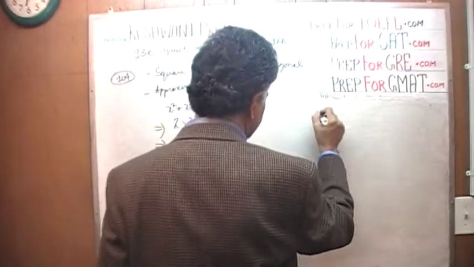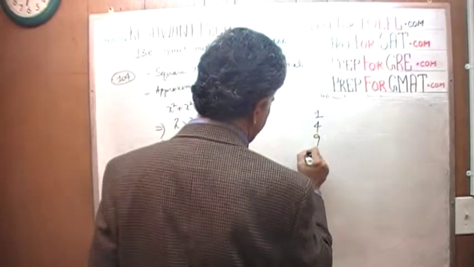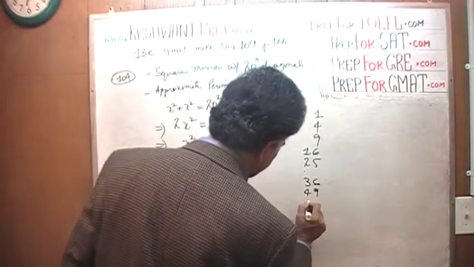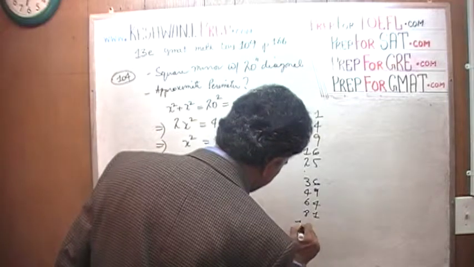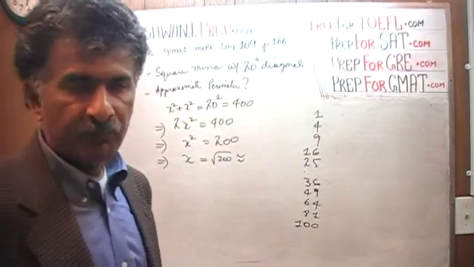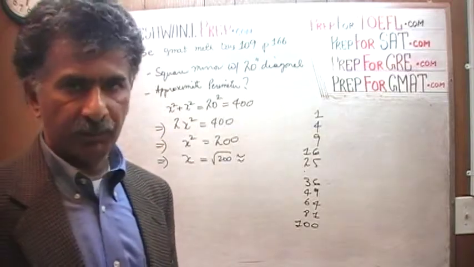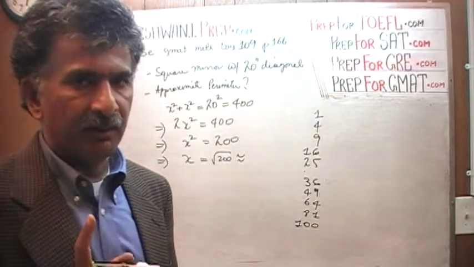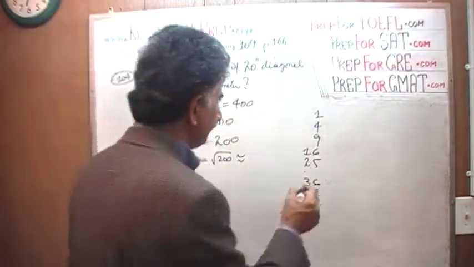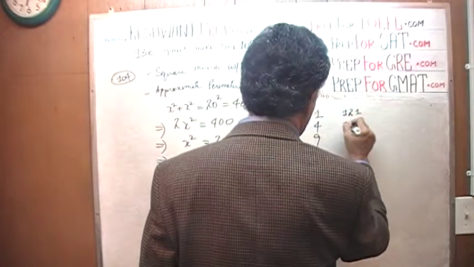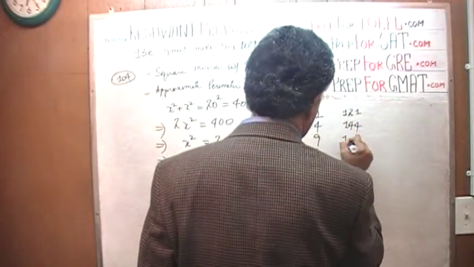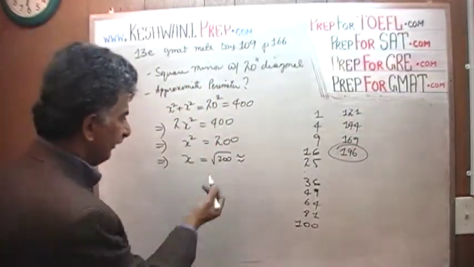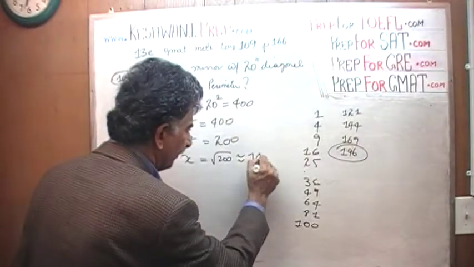So here we go. 1, 4, 9, 16, 25, 36, 49, 64, 81, 100. Now that was a piece of cake. Most people do know this. It is the 11 through 20 that I'm talking about. You must know your squares by heart. Otherwise you will end up wasting a lot of time in the exam figuring out simple things. 11 squared is 121, 12 squared is 144, 13 squared is 169, 14 squared is 196. Voila! 14 squared is 196, this is 200, which means this is approximately 14.